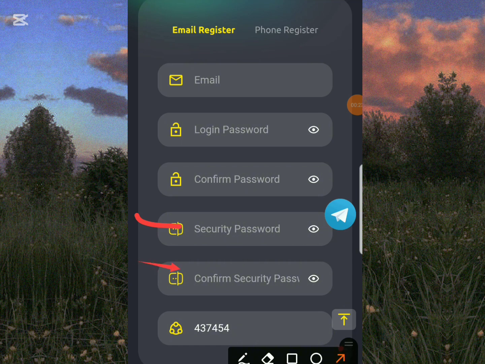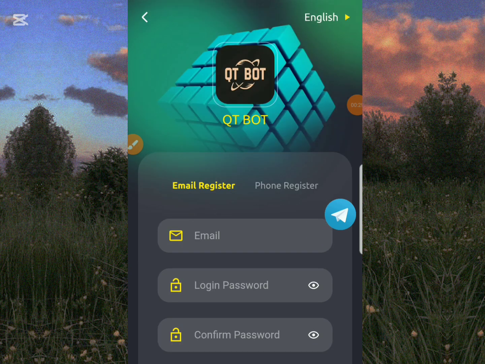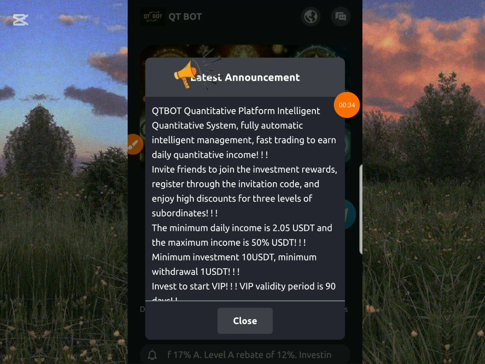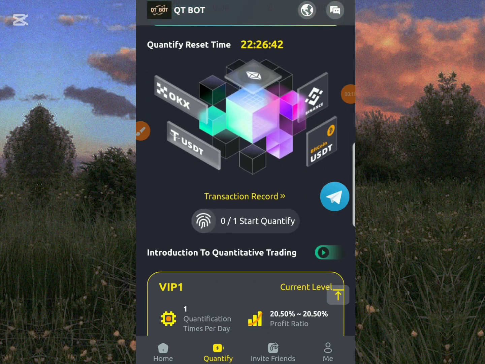Remember, we are going to be having a live withdrawal on this platform, so I'll be showing you how I earned on this platform, and you'll be joining me to withdraw the USDT I've earned directly to my Trust wallet. So this is the platform that we are talking about, and this is the interface of the platform. So quickly, let's click on quantify.